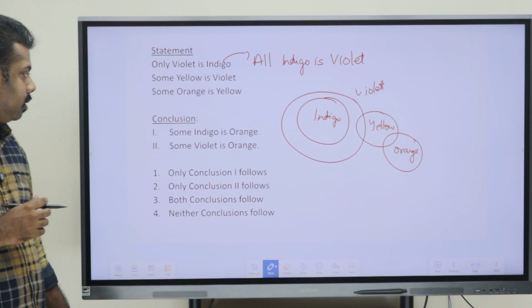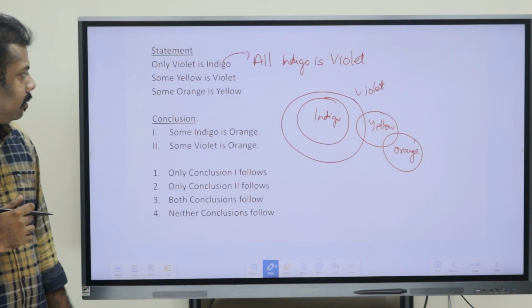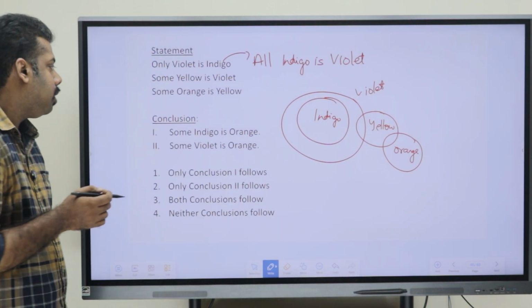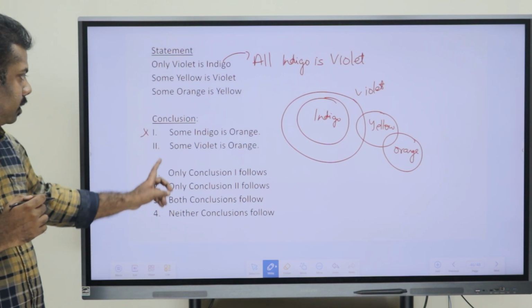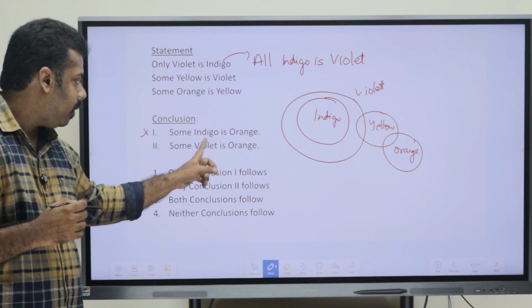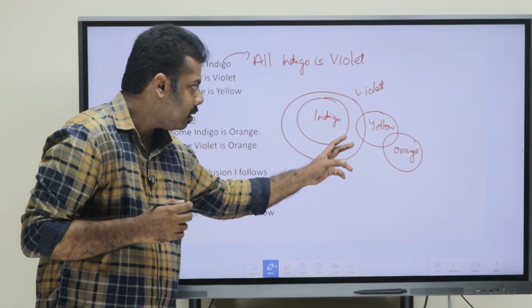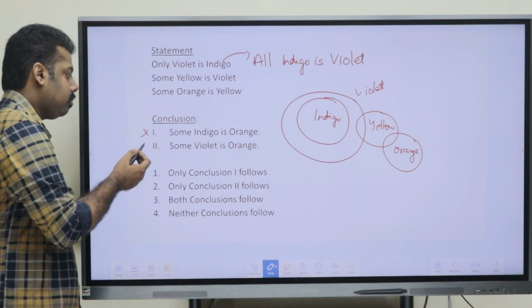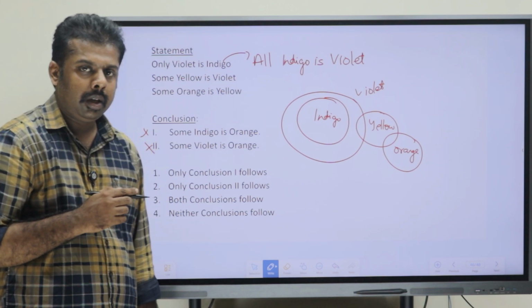So, what does the first conclusion say? Some indigo is orange. So, indigo orange, does it have a direct relation? No. So, we can say that conclusion won't follow. Now, the next one says that some violet is orange. So, violet and orange, does it have a direct relation? No. So, that is also wrong. So, we can say that both are wrong here.